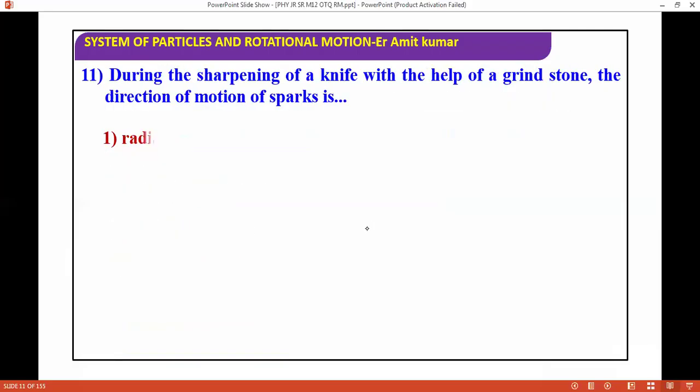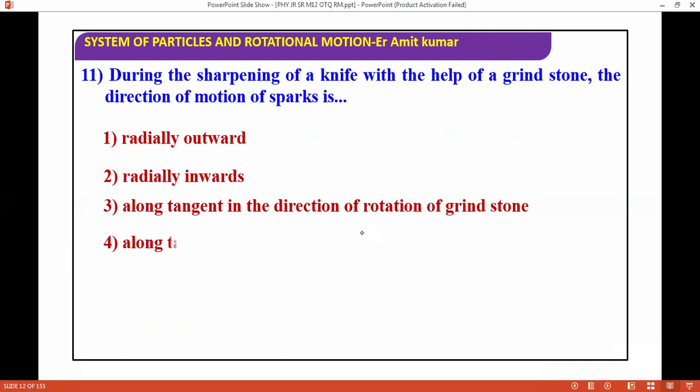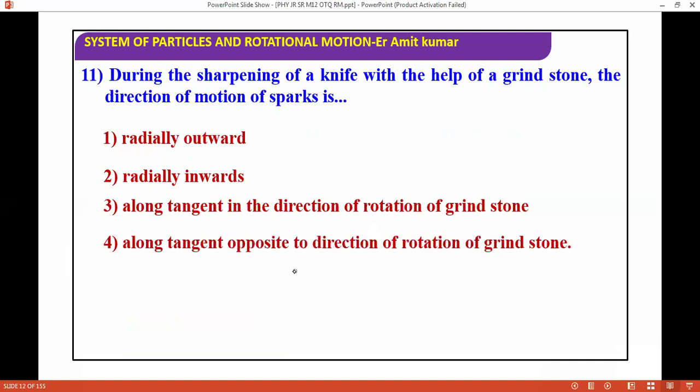Next, we are sharpening a knife with the help of a grindstone. The direction of motion of a spark is radially outward, radially inward, along the tangent in the direction of rotation of the grindstone, or along the tangent in the opposite direction. The correct answer is along the tangent in the direction of rotation of the grindstone. So it will be along the tangent.